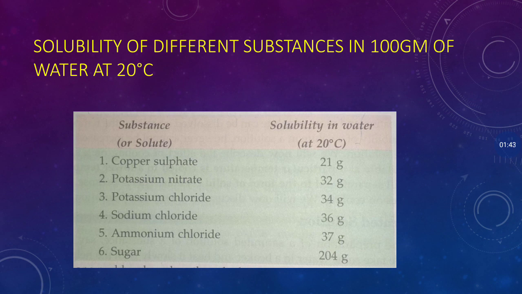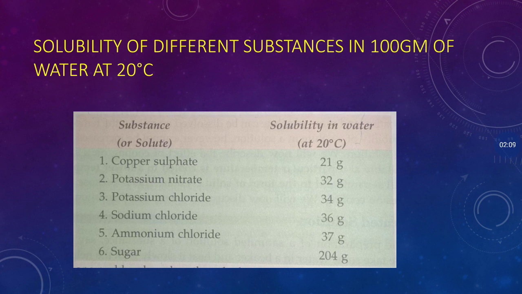We can see the solubility of different substances in 100 gram of water at 20 degrees Celsius. So you can see the amount of solvent is definite, that is 100 gram. Temperature is also definite, that is 20 degrees Celsius. So the solubility of different substances like copper sulfate, potassium nitrate, etc.